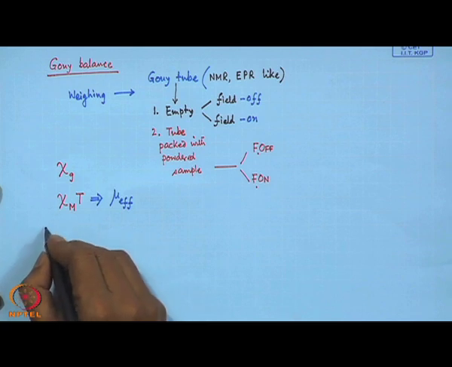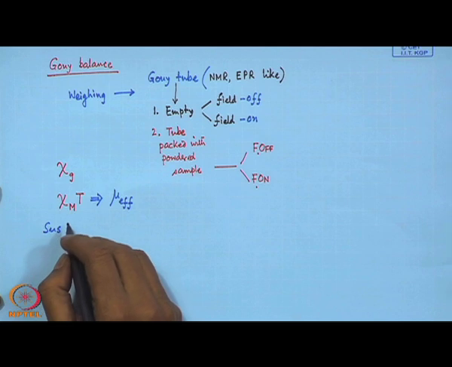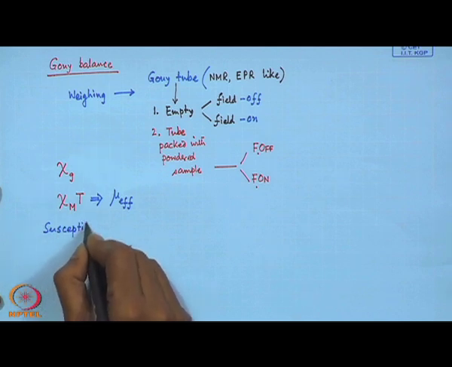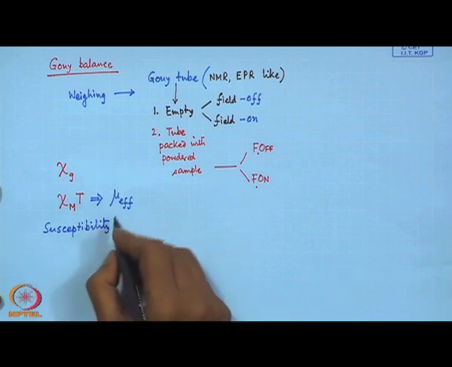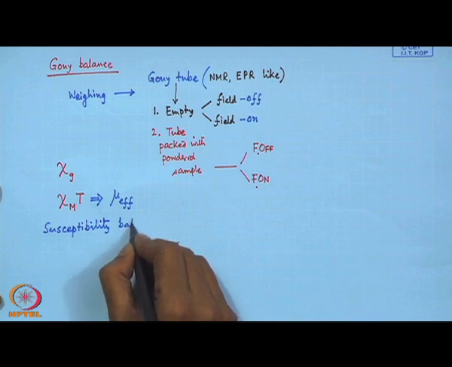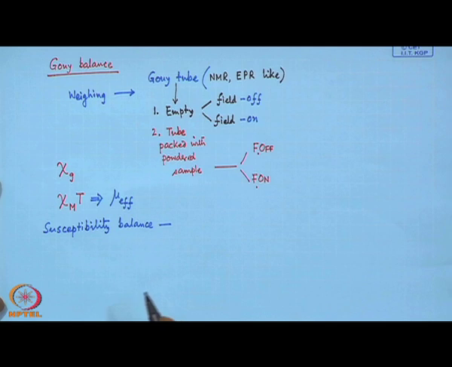Then we have the susceptibility balance, a little bit sophisticated compared to the Gouy balance. Those balances are available.